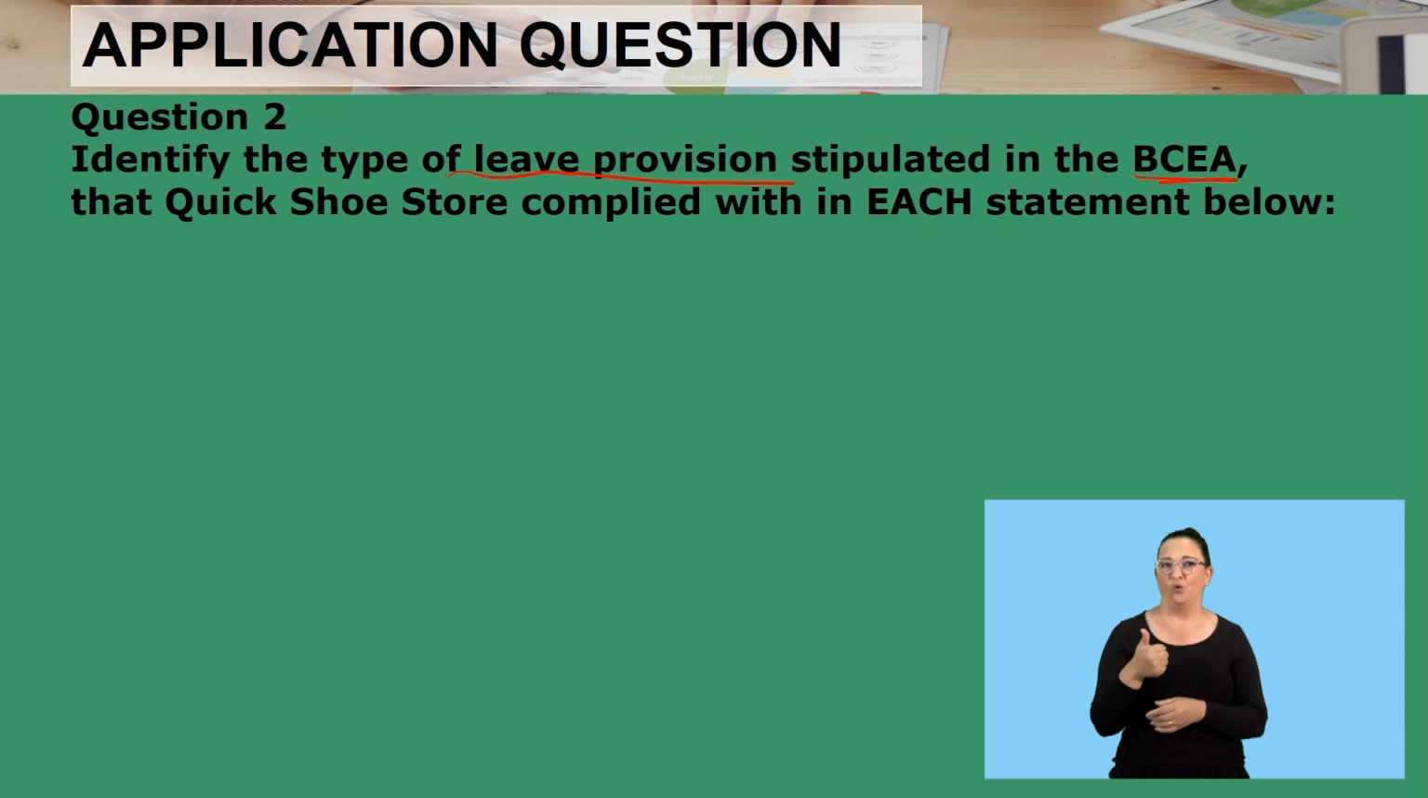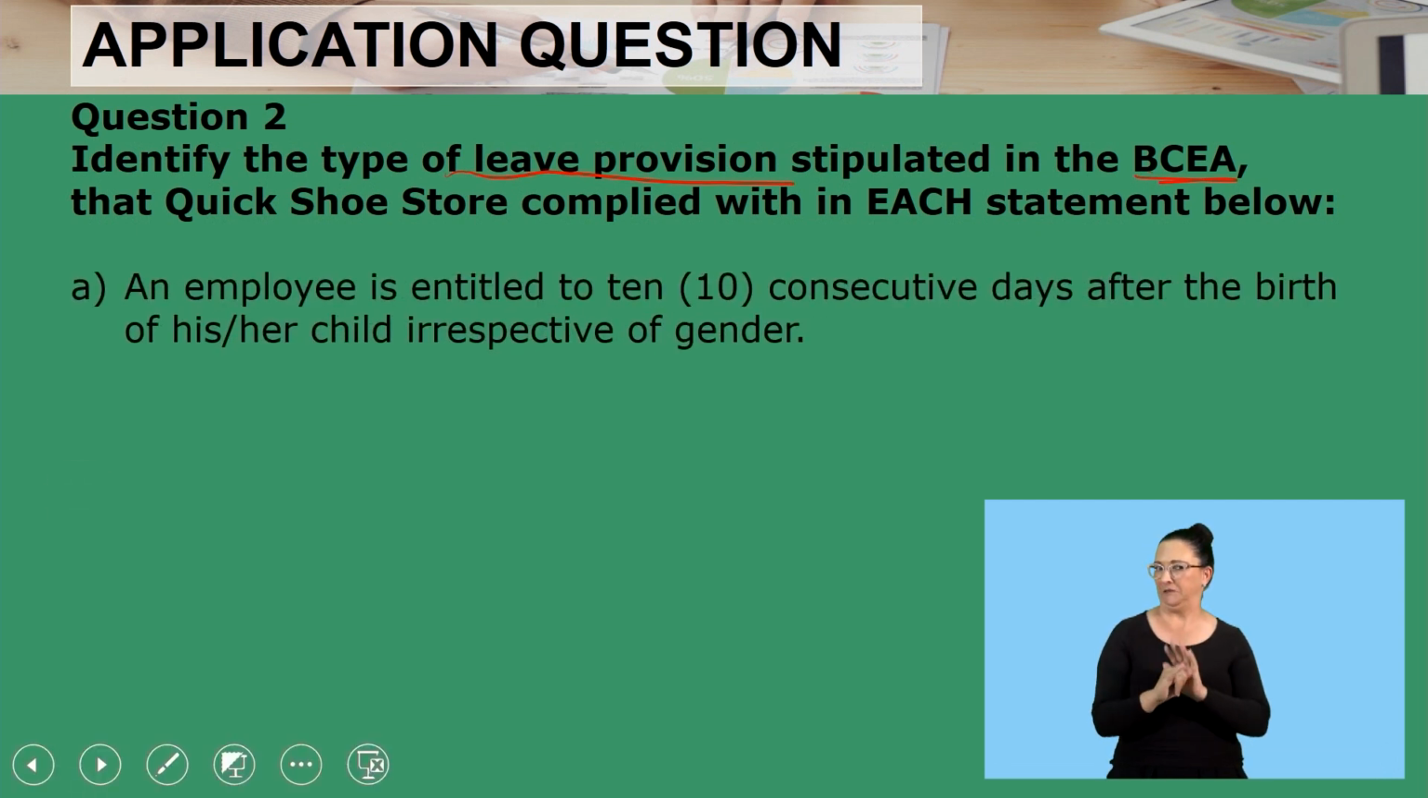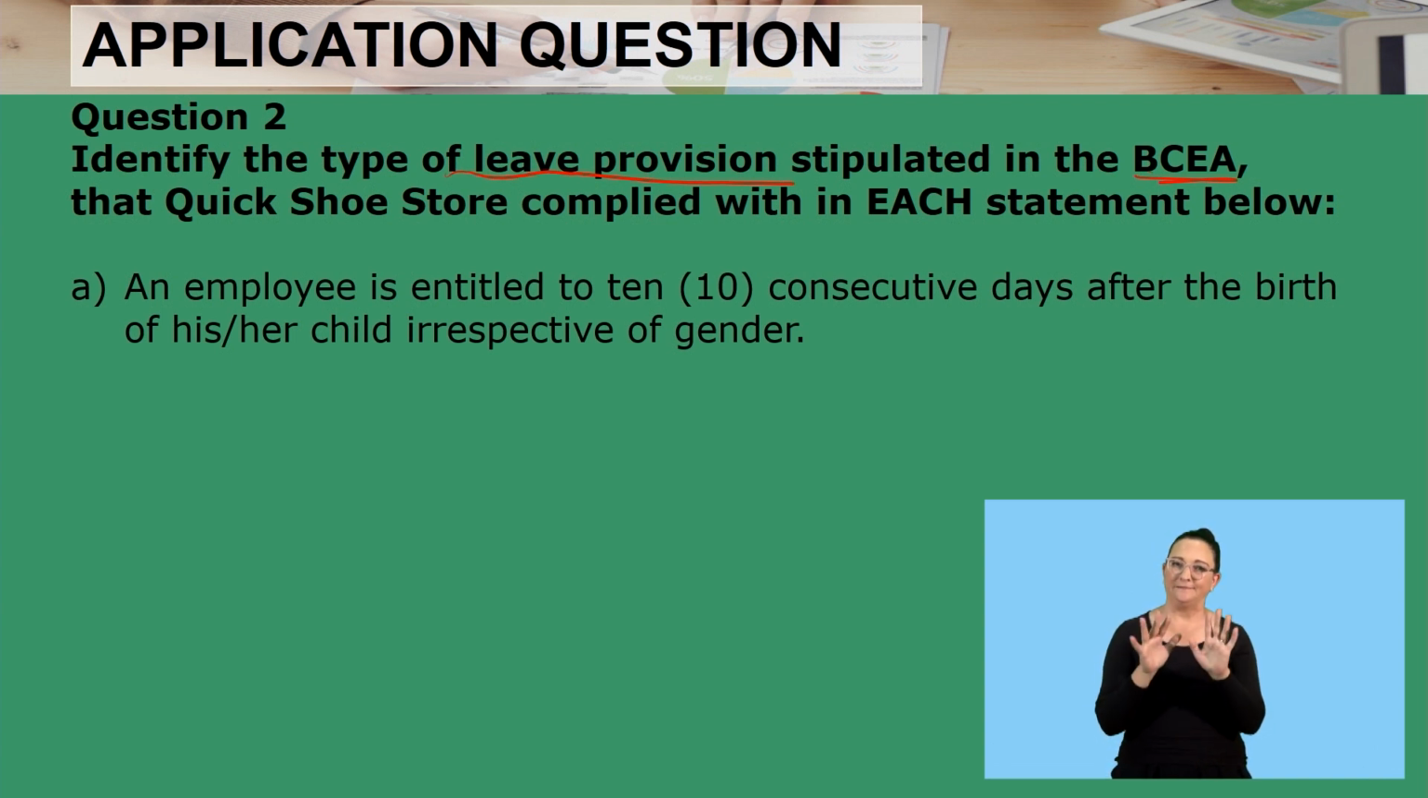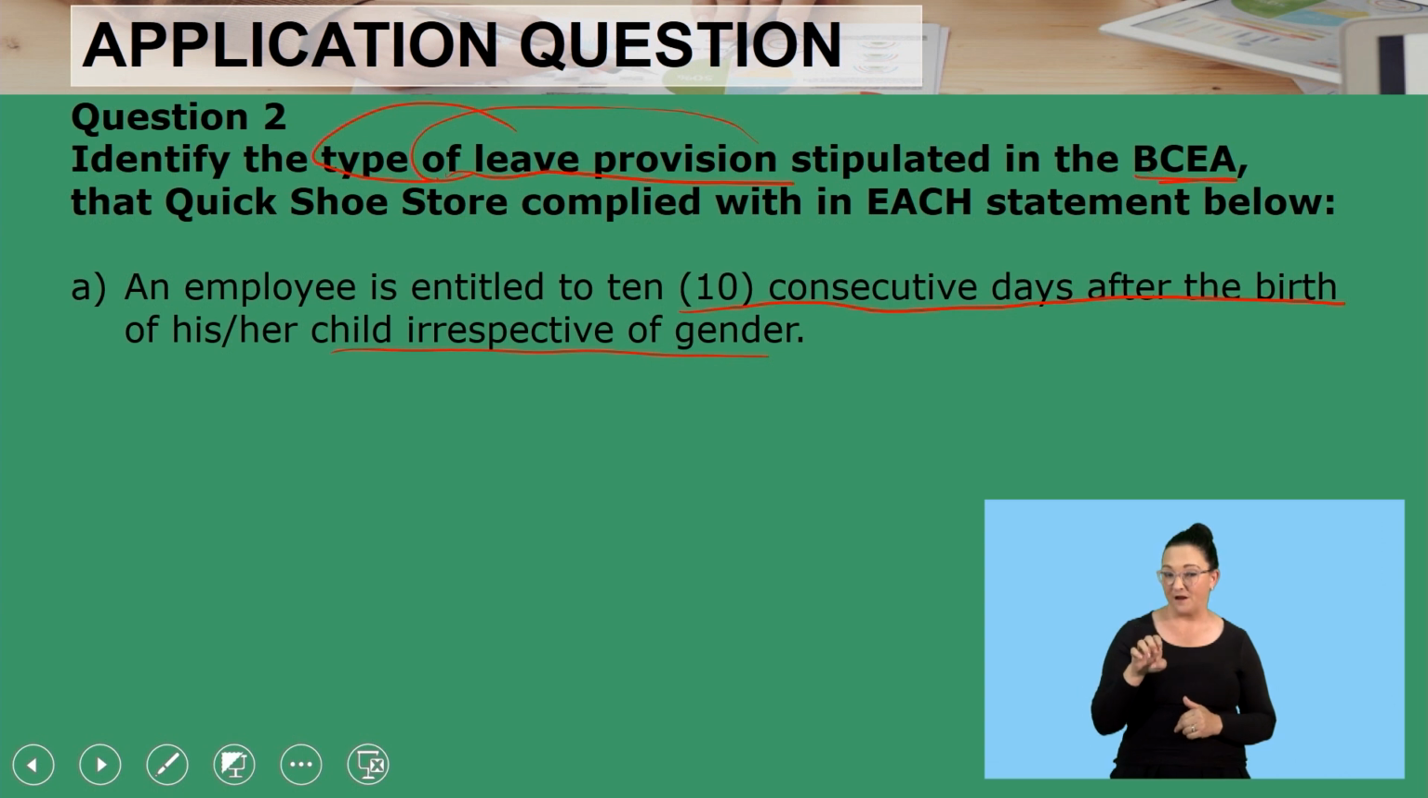It says here, identify the type of leave provision stipulated in the BCA that Quick Shoe Store complied with in each statement below. Let's read the statements and identify the type of leave. The first one is: an employee is entitled to 10 consecutive days after the birth of his or her child, irrespective of gender. So what is the type of leave provision? Just think about it, and then I'm going to the second one.